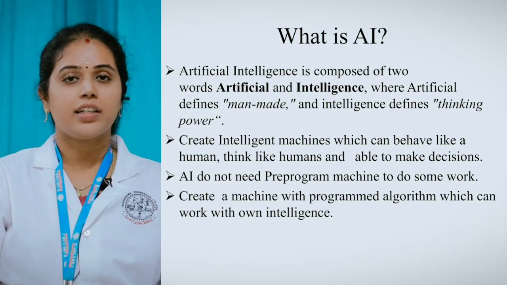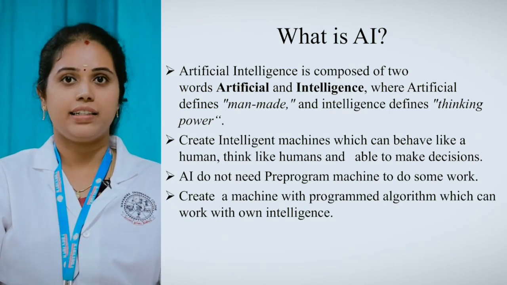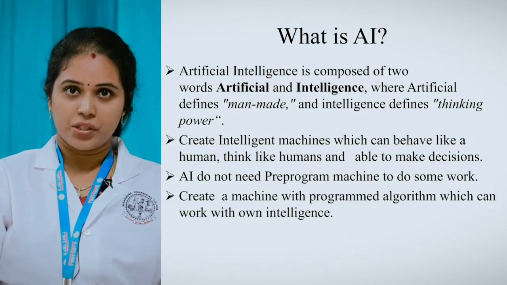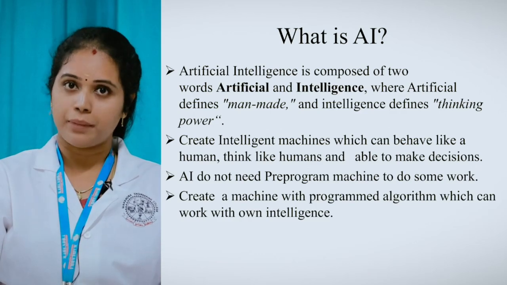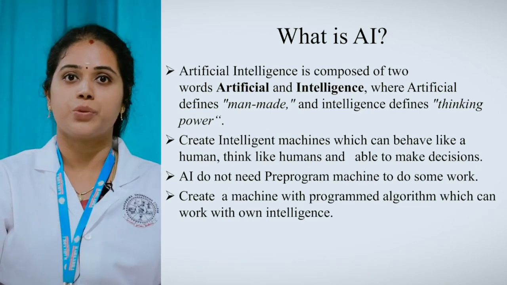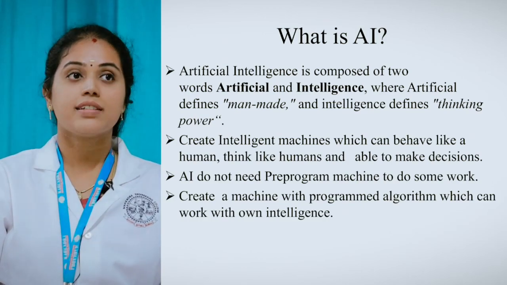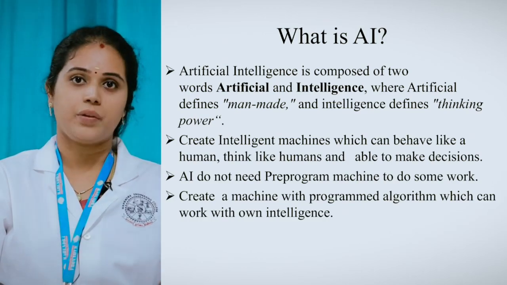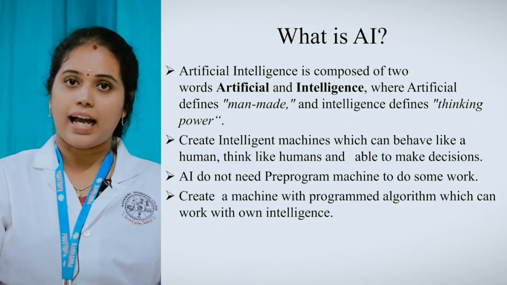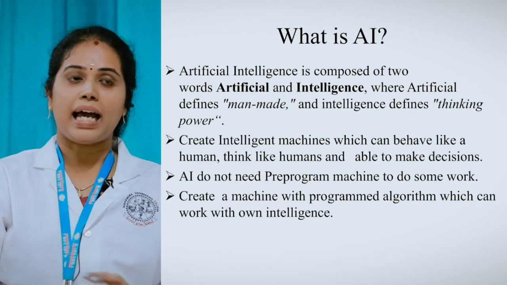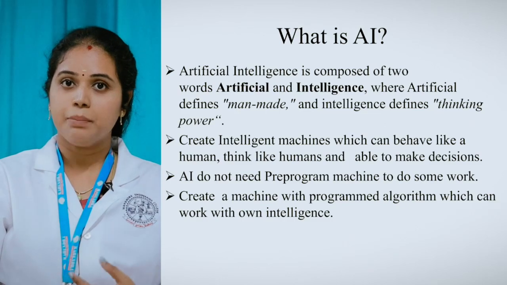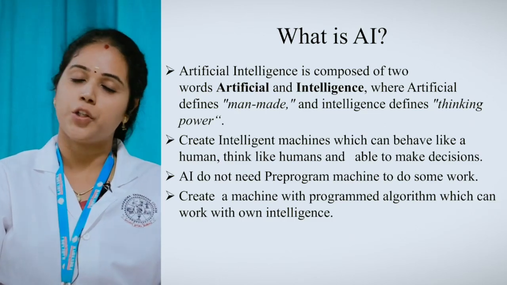So combining the two words, artificial and intelligence, a person is going to create an intelligent machine that can behave like a human being. It acts like a human being and it is also capable of taking decisions. That is possible with the help of AI, right? So it is composed of two words, artificial and intelligence, man-made combined with thinking power. We are going to create an intelligent machine that can behave like a human being.